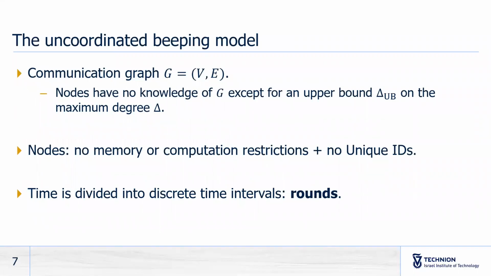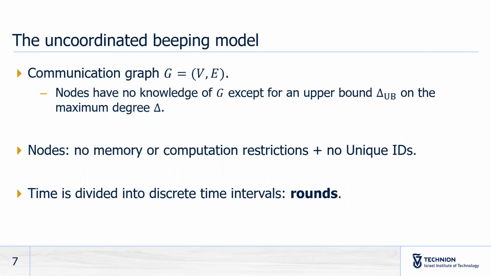In the uncoordinated beeping model, we have a communication graph G. Its nodes represent devices, and its edges represent whether two devices may communicate with each other. Now, we assume that nodes have no knowledge of the graph, except for some upper bound on the maximum degree. Nodes are not restricted in memory or computation, but have no unique IDs.